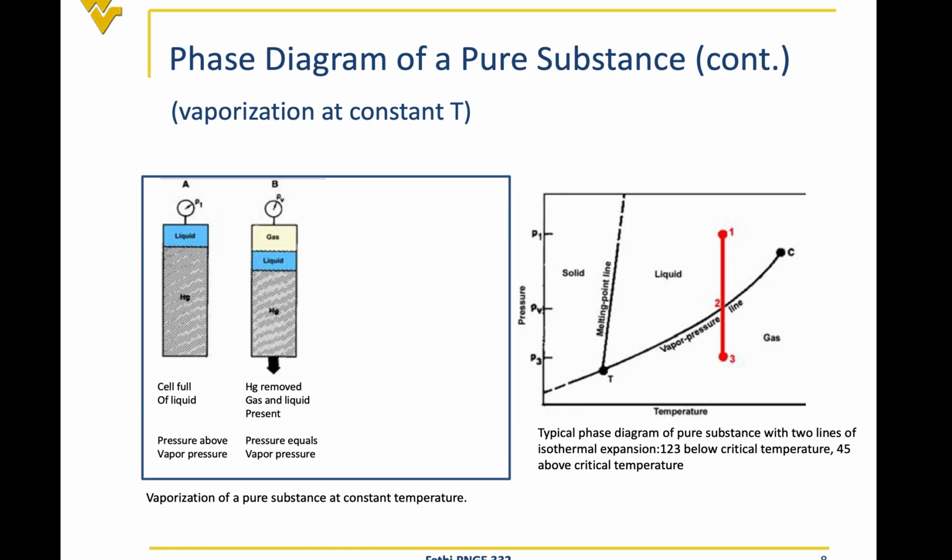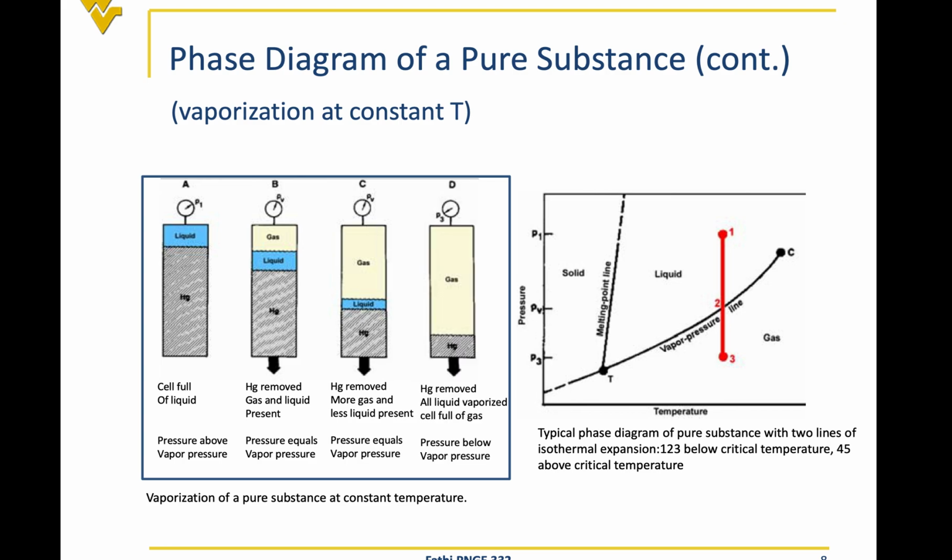And then if we continue removing mercury from the cell, which means we are continuously expanding this liquid, more liquid converts to the gas. And then at one point, when the last droplet of the liquid goes to the gas phase, which we call the dew point pressure, the system becomes gas. And after that, the pressure starts dropping.